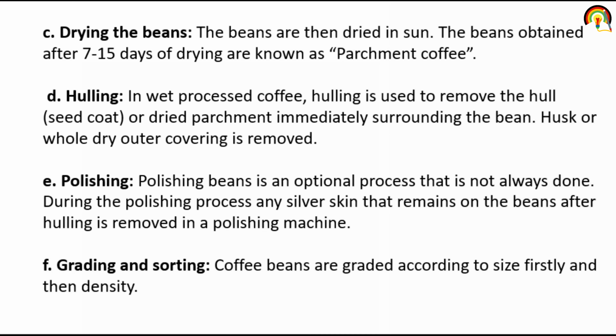Next one is the polishing. Polishing beans is an optional process that is not always done. So it is optional. During the polishing process, any silver skin that remains on the bean after hulling is removed in a polishing machine. So in hulling we remove the outer covering, and polishing is optional to remove the outer surface that remained after hulling also.